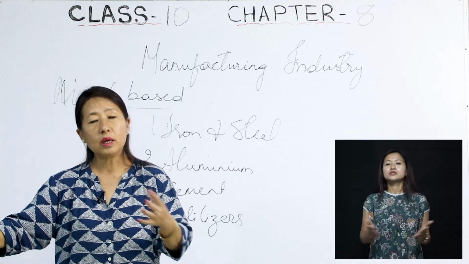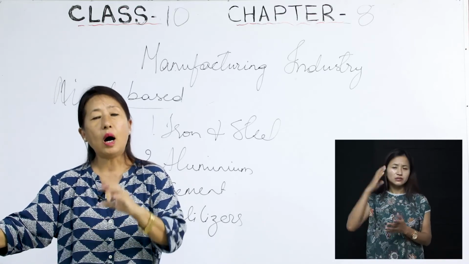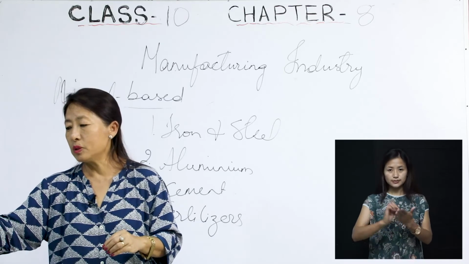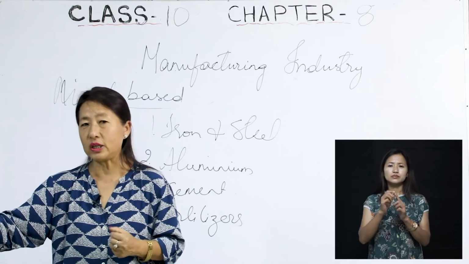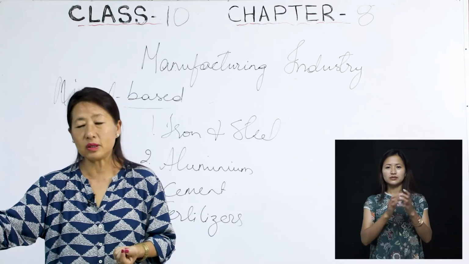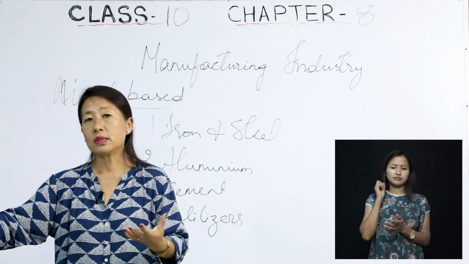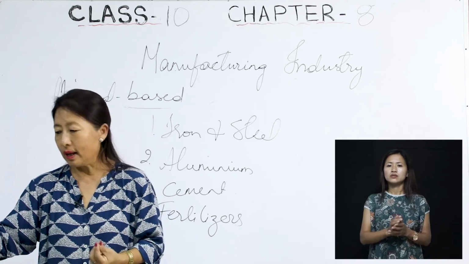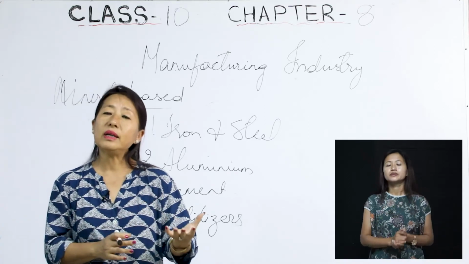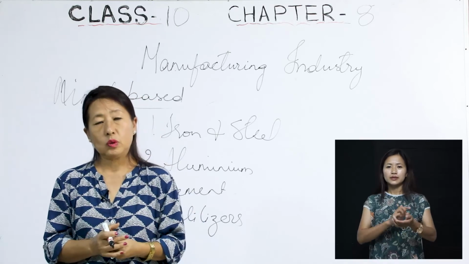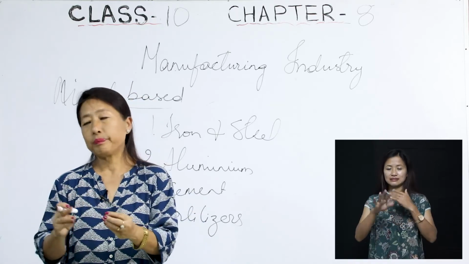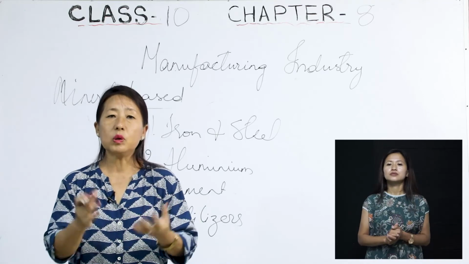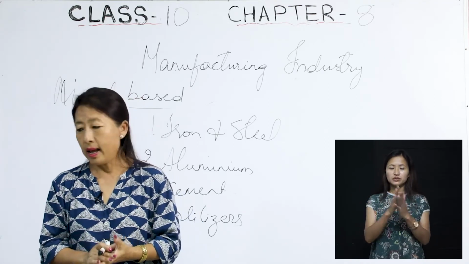And how noise pollution harms people is, here it is written that noise pollution causes irritation, that means we get irritated. Then it also causes anger. Then it increases the heartbeat, plus it even increases the blood pressure. So all these are how the industries are polluting the environment.